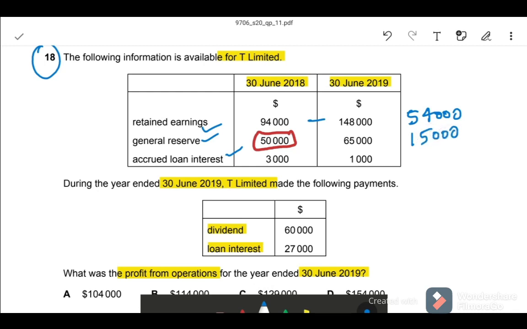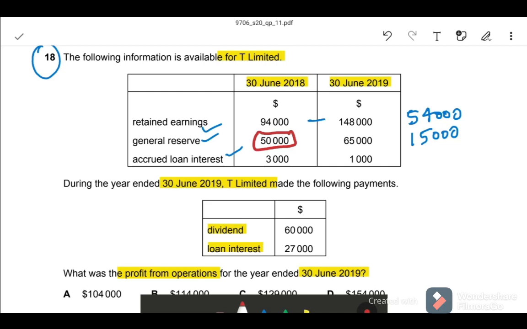Then accrued loan interest was 3,000 before, now it became 1,000. Accrued interest means interest not paid. So opening accrued is 3,000, closing accrued is 1,000. Here loan interest paid is 27,000. What is this year's loan interest?